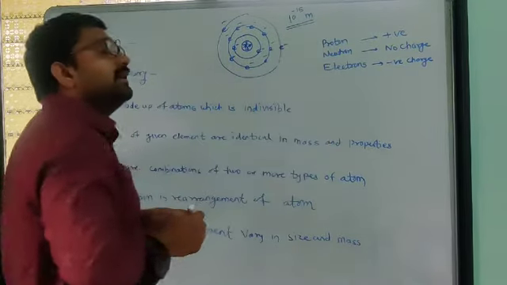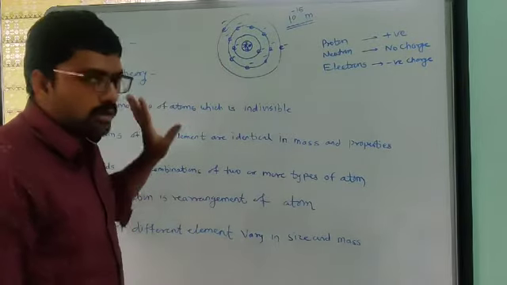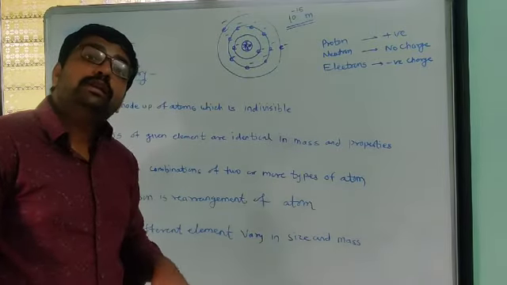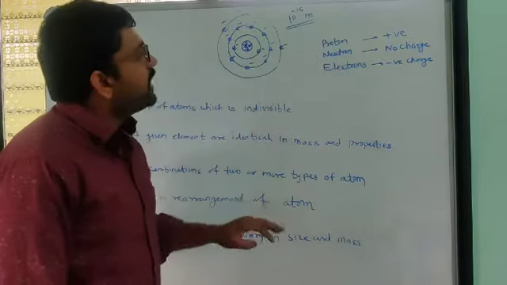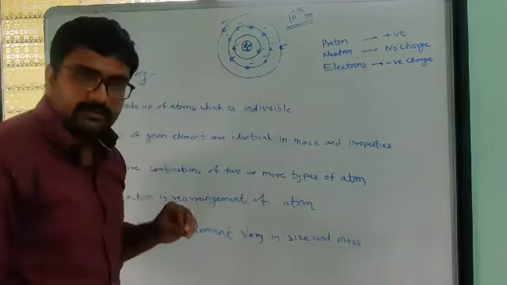The atom is very small, and inside it the nucleus is placed in a very small place. So all the positive charge, that means all protons, are placed in that nucleus.